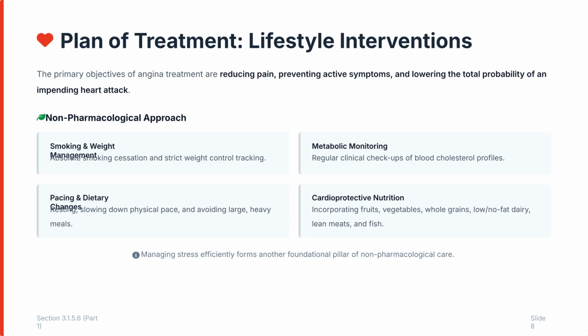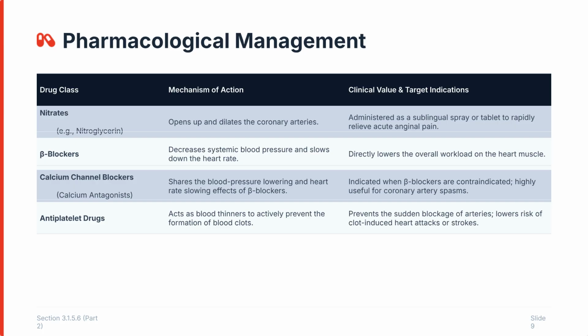Non-pharmacological approaches include smoking cessation, strict weight control, pacing and dietary changes, cardioprotective nutrition, and effective stress management. Pharmacological management involves several drug classes. Nitrates dilate coronary arteries to relieve acute pain.